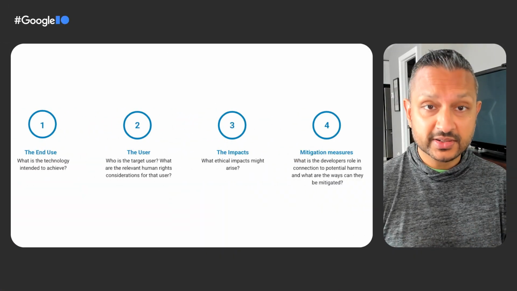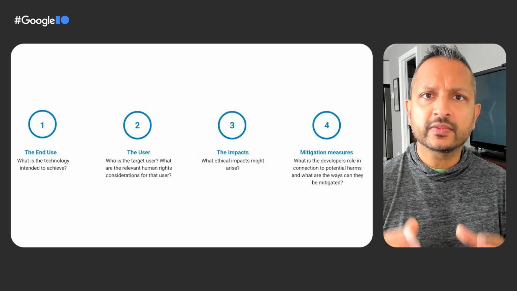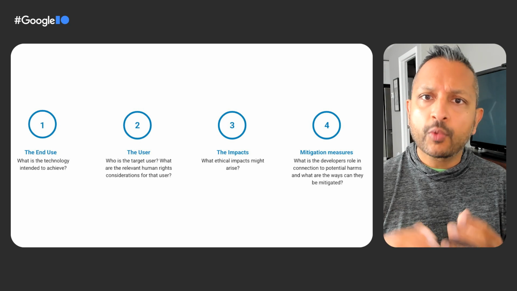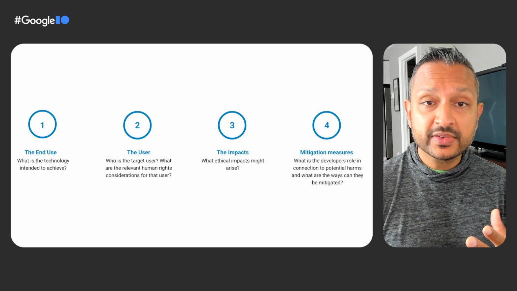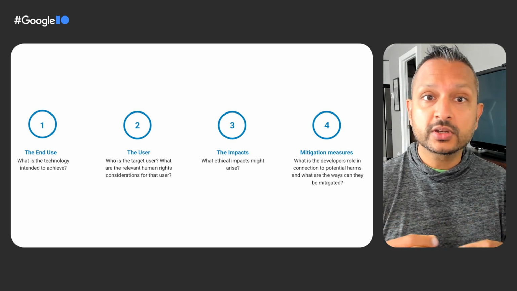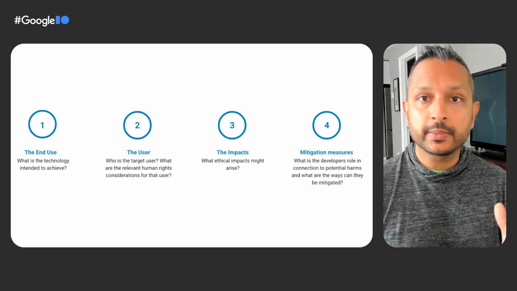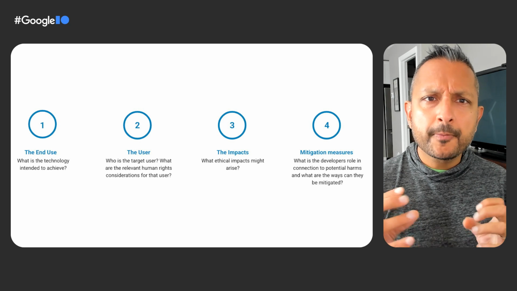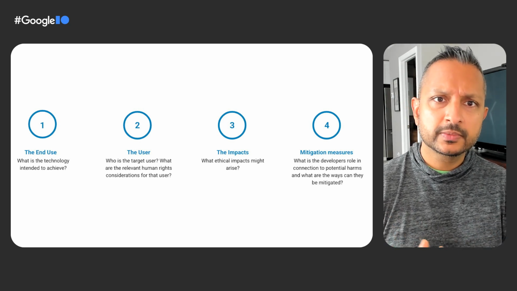Third, the impacts. What ethical risks and opportunities are relevant for this use case? For example, can they be fairness related, have privacy implications, safety implications, or security related? Or it could even be related to the Sustainable Development Goals. Pausing to consider the severity of these risks is critical.